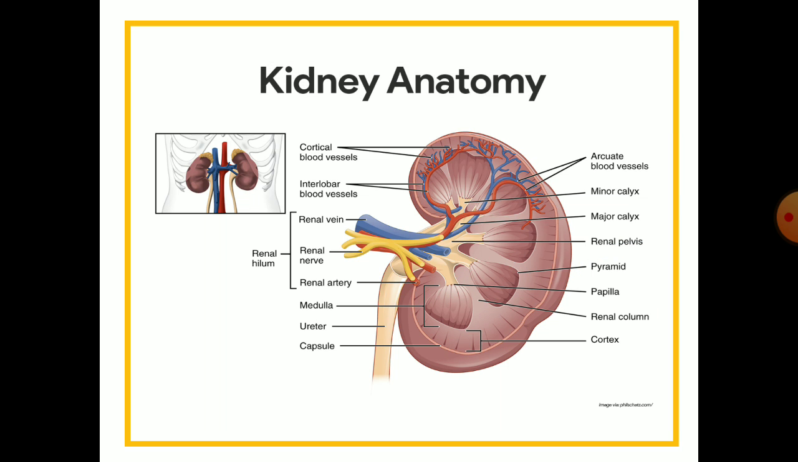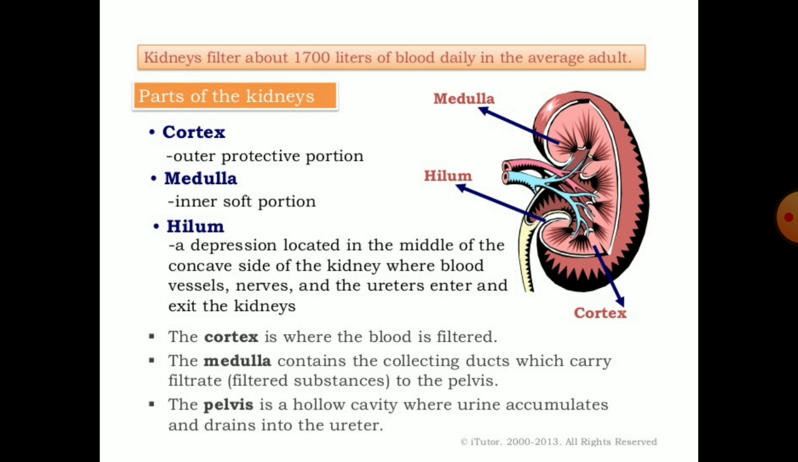In the next video we will discuss the nephron. Here again the parts of the kidney are given. Kidneys filter about 1700 liters of blood daily in an average adult, and the kidneys are divided into cortex, medulla, and hilum. The cortex forms a protective layer. The medulla is inner to the cortex, and inner to that comes the concave depression where blood vessels, nerves and ureters enter and exit the kidneys.